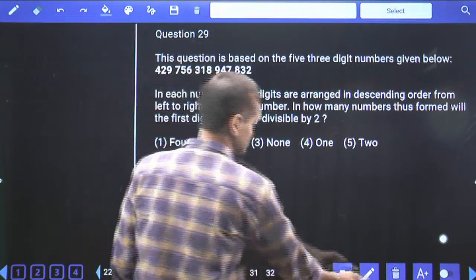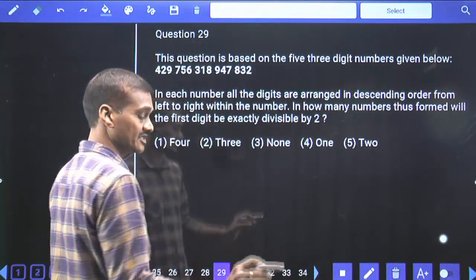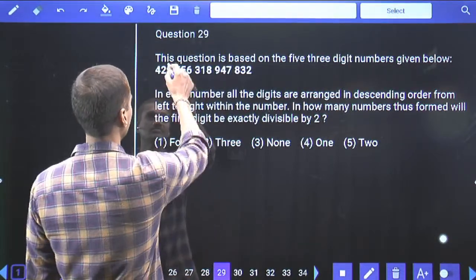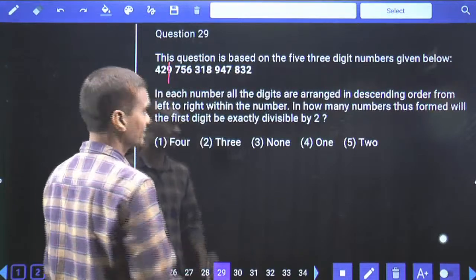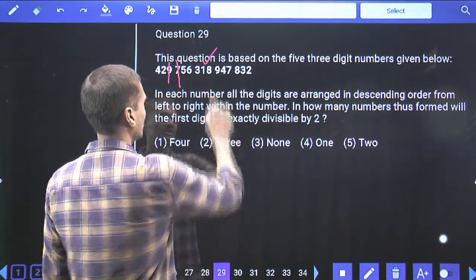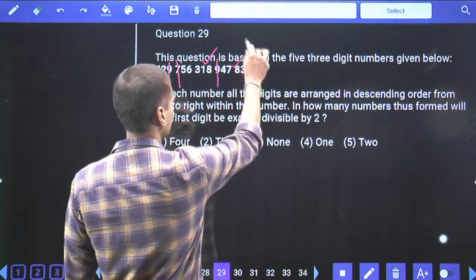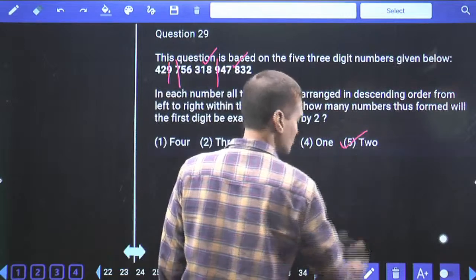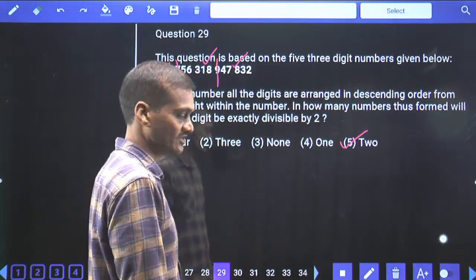As the first digit is exactly divided by 2, tell me which digit is coming to the first place? Highest digit. As the highest digit is coming to the first place, 9 is not divided by 2. Now 7 is not divided by 2. Here 8 is divided by 2. 9 is not divided by 2. 8 is divided by 2. There are 2 such numbers which are divided by 2. Choice 5 is the answer.